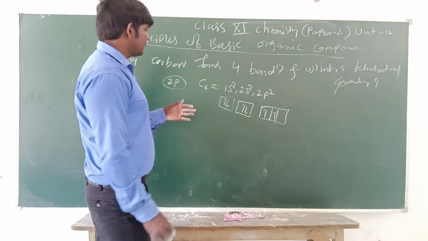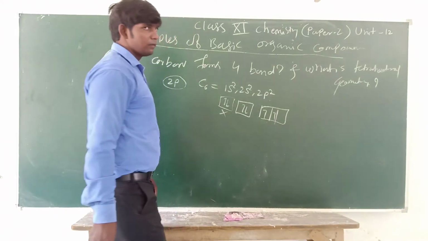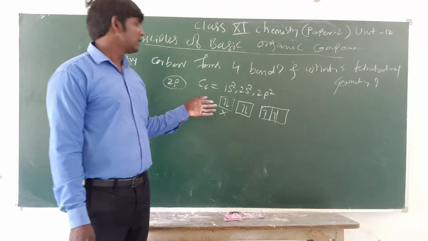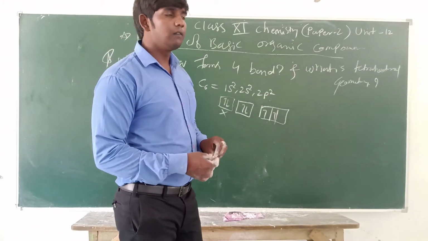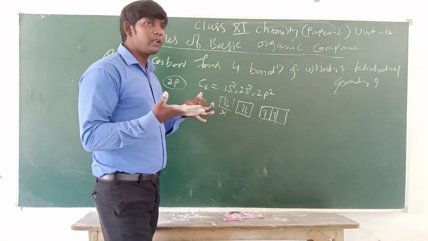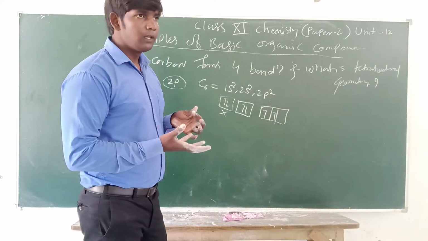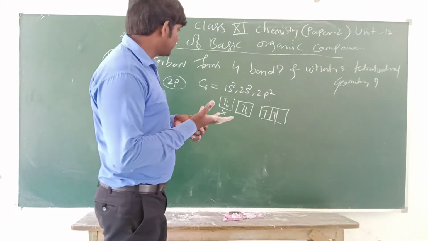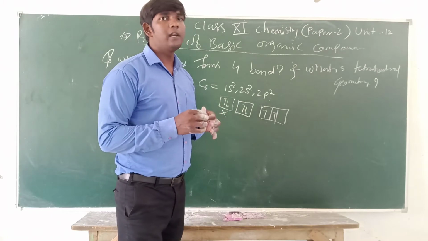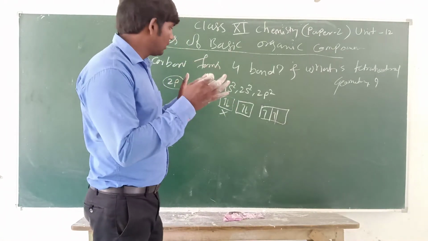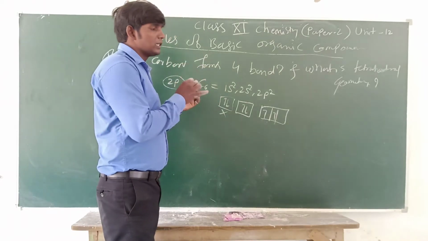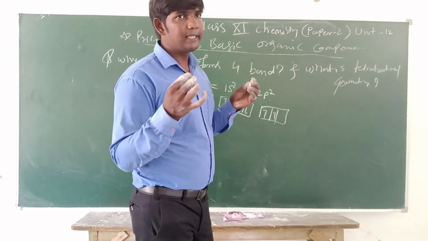Now you can see this is the inner electron. We cannot take this electron because to take it we have to supply more and more energy, and that tremendous amount of energy we cannot supply. Let us take an example.